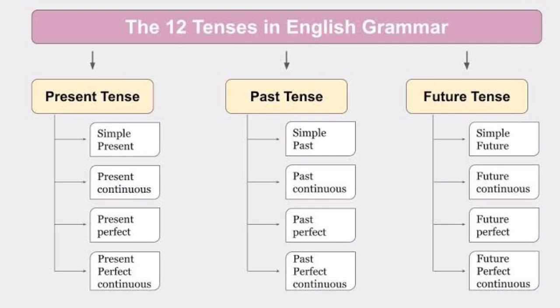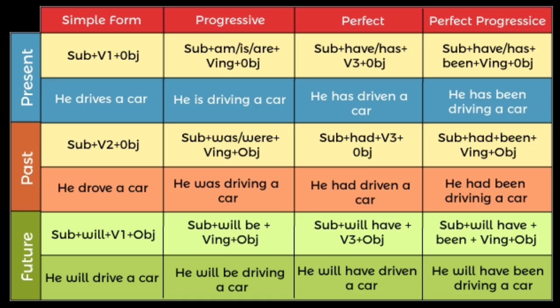Now let us see the rules of these tenses. Present simple form, present progressive, present perfect, present perfect progressive form. So what is the structure of that? Present simple form: subject plus V1 plus object. Like for example, he drives a car.